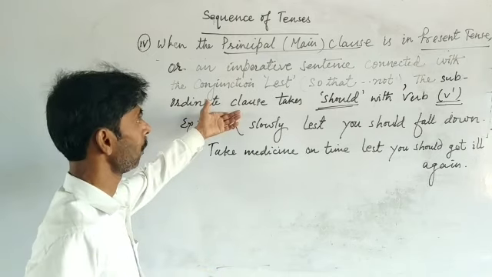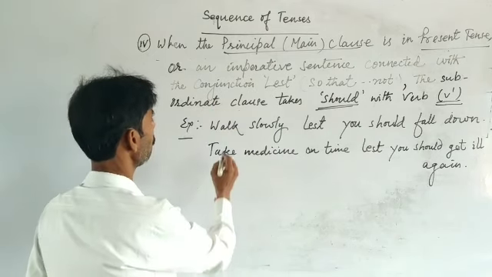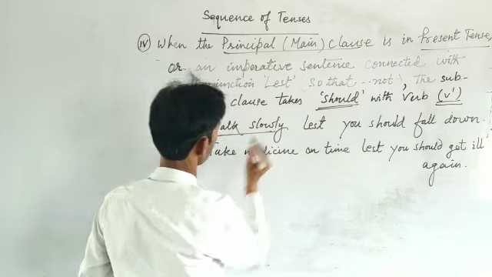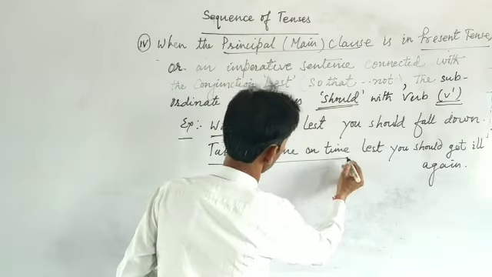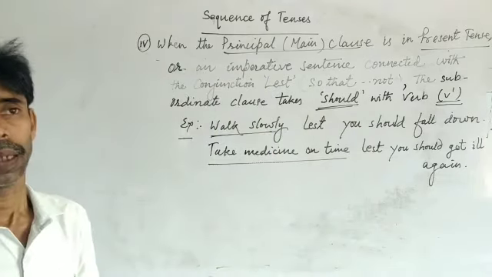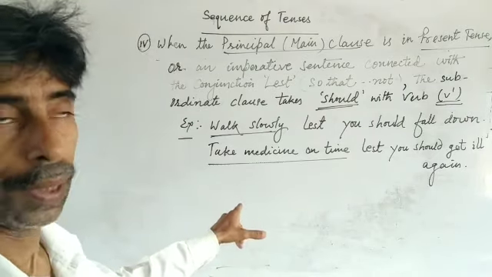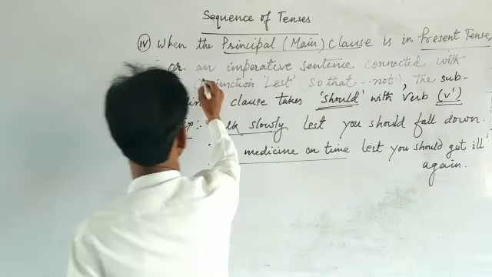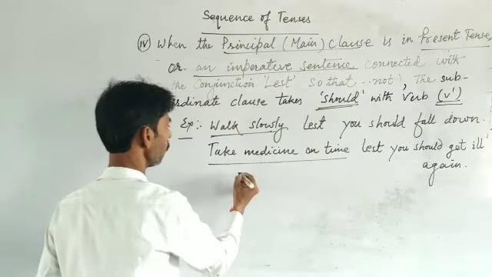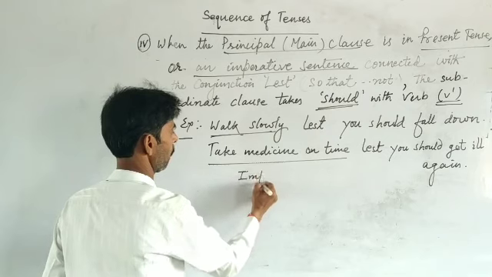Just for example, walk slowly or take medicine on time. The indicated underlined portion is an imperative sentence.